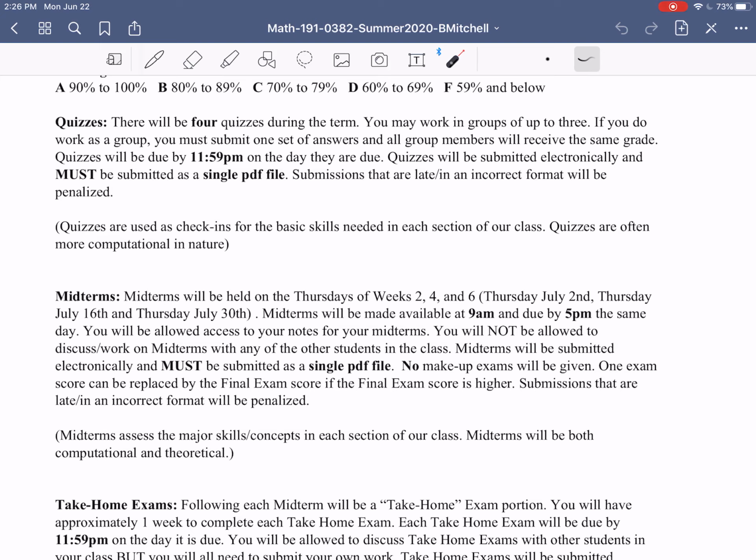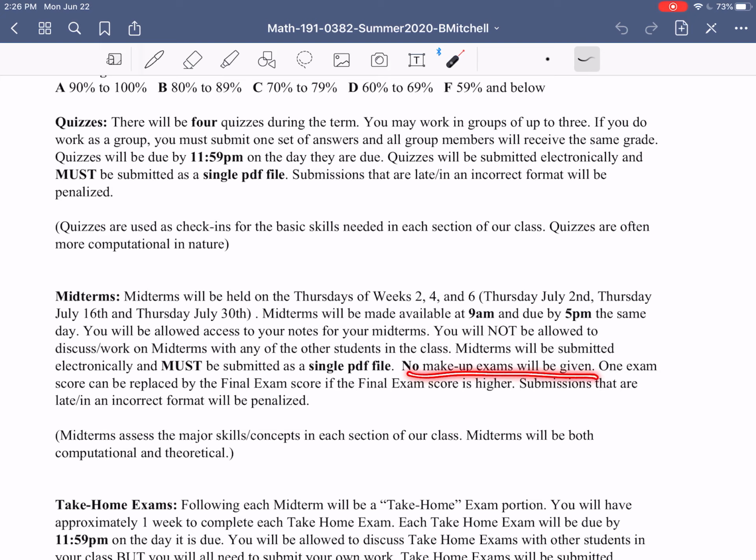When working on midterms, you are not allowed to discuss or work on the midterms with any other students in the class, so there should be no discussion of midterm questions between you as you're working on them. Midterms will be just like quizzes in the sense that they'll be submitted electronically and must be submitted as a single PDF file. Again, I'll be sending out some information about how to put everything into a single PDF file, but I strongly recommend doing some practice with that to make sure you're comfortable with it before it's actually an exam day and you're up against this time deadline.